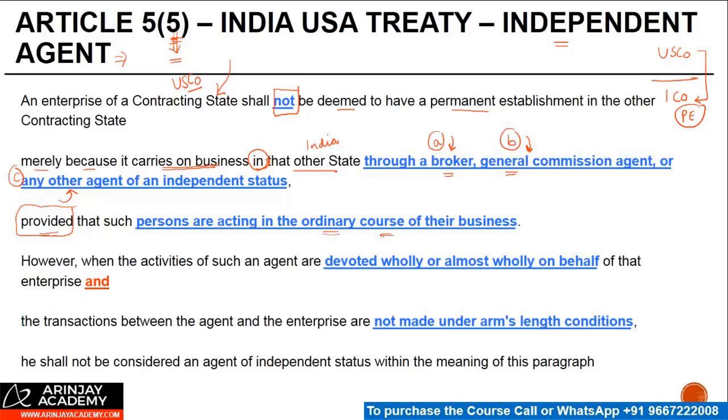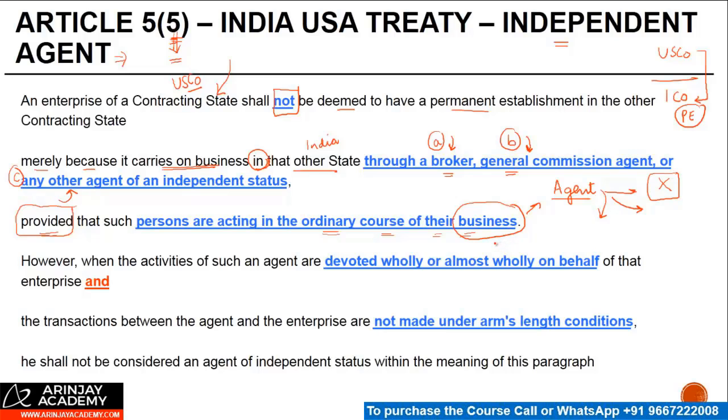What ordinary course of business implies here is that if a person is an agent, right, he's actually acting as an agent for several people. It's his business. The business is that of an agent, right? If he's acting ordinarily as an agent, then he will not be treated as a PE of someone else. But if he's not ordinarily acting, then he might become a PE, right?